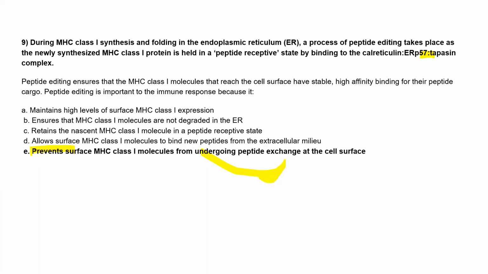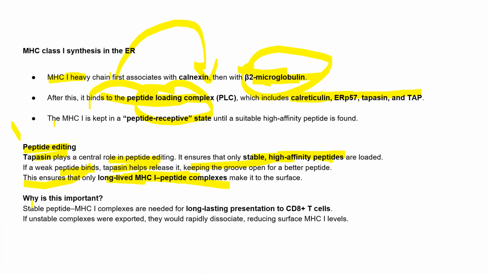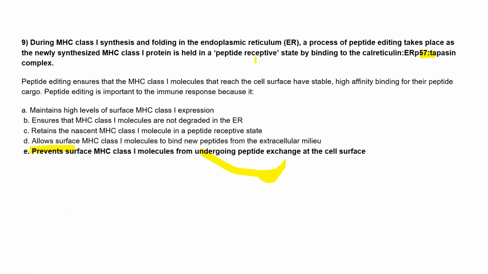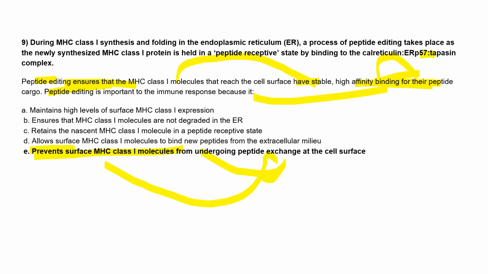Why is this important? Because stable MHC class I complexes are needed for long lasting presentation to CD8 cells. In the question also, it prevents the surface MHC from undergoing peptide exchange. So a stable, high affinity peptide cargo, this peptide editing, is important, because once they have this stable or high affinity peptide cargo, it will bind and not undergo any peptide exchange, right?